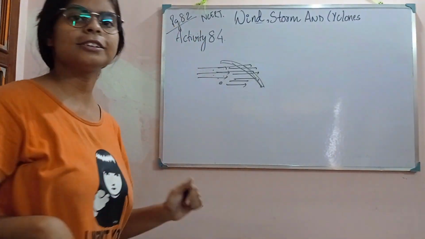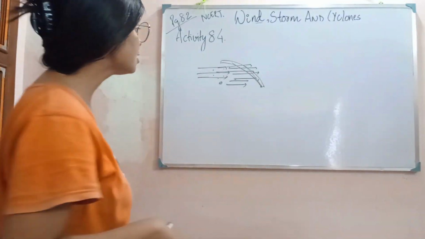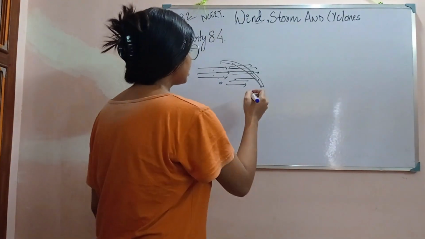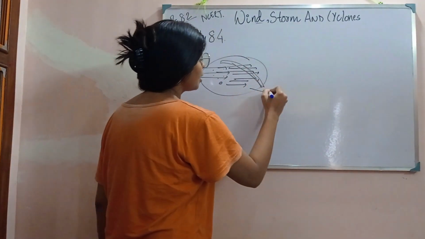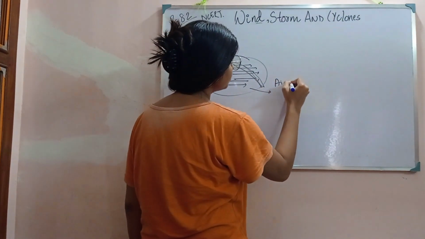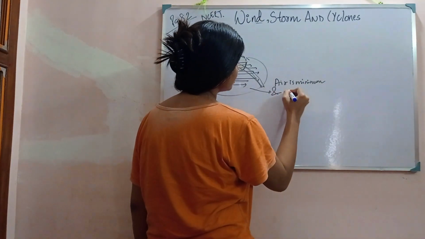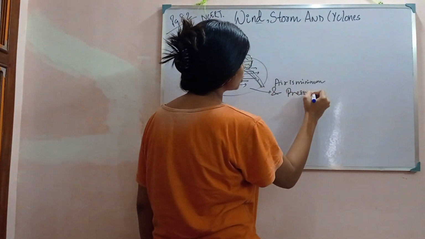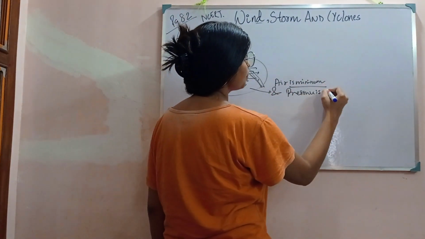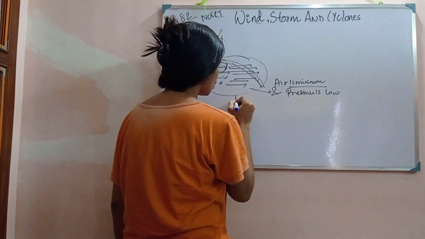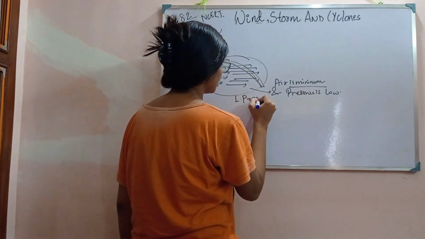And as a result, what will happen? Here the air is minimum. Since the air is minimum, the pressure is low. So this is a low pressure region.